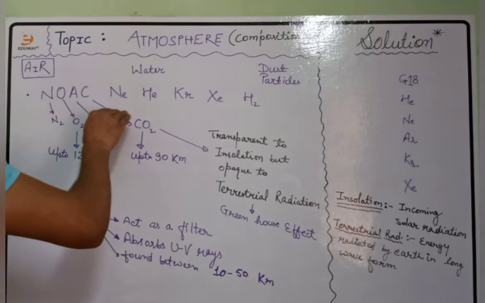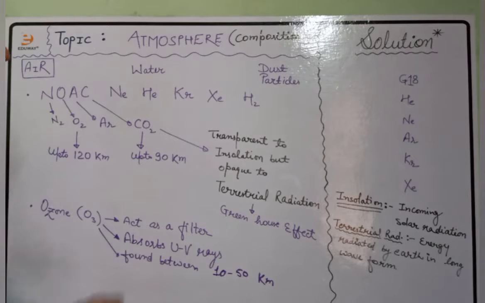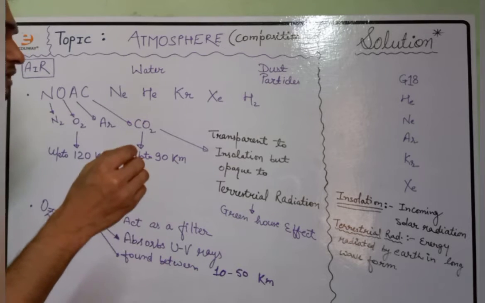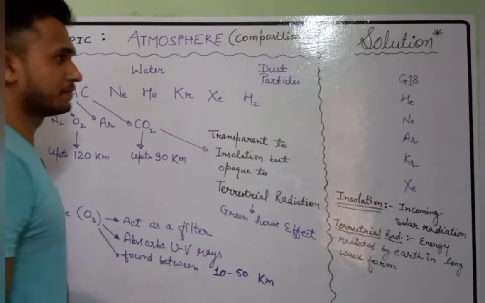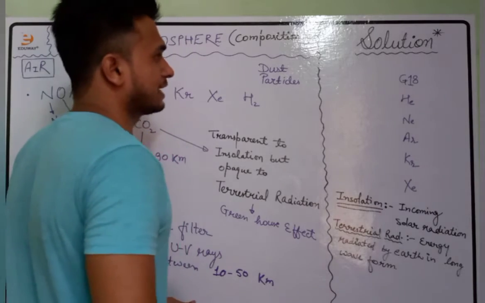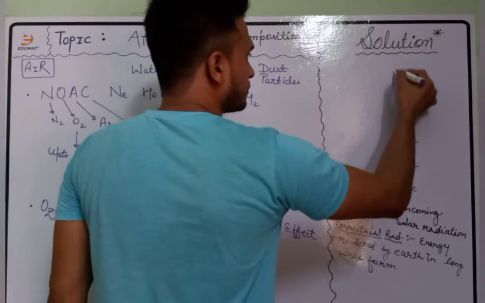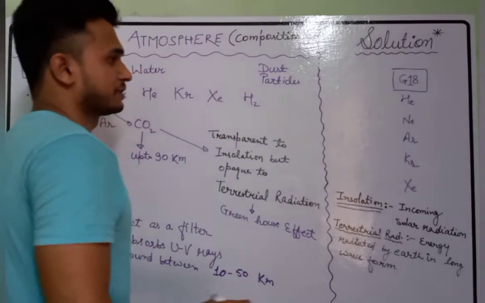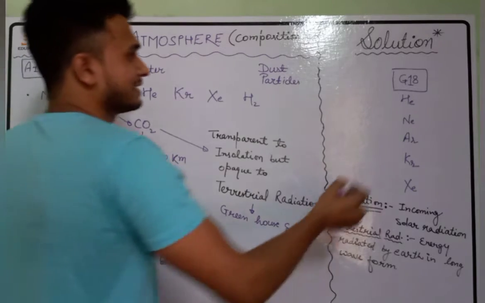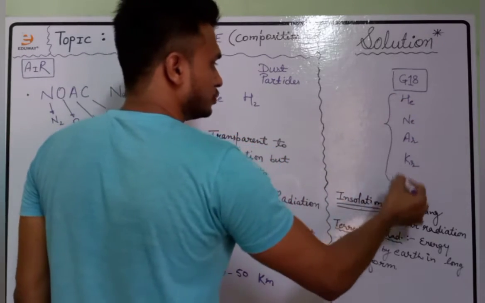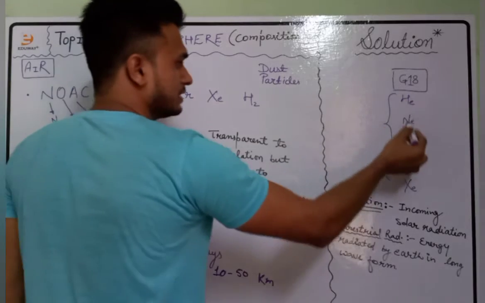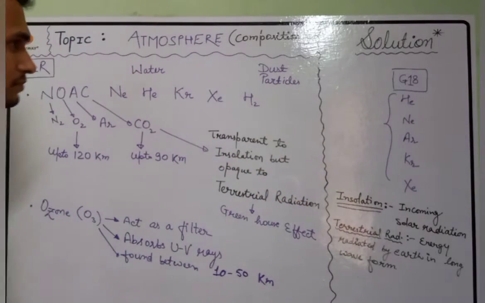If you look at them carefully, and if you know a little about chemistry, then you will remember that there is group number 18 in the periodic table which explains the noble gases: helium, neon, argon, krypton, xenon.